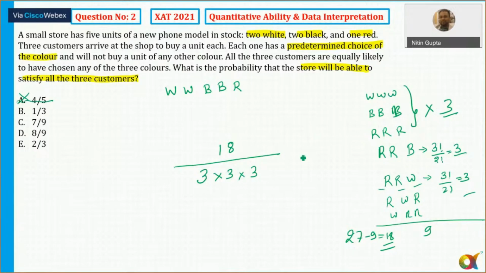But yes, what about the 18? So we have 18 upon 3 cube, that is 27. So 18 upon 27, and this comes out to be 2 by 3, since 9 twos are 18 and 9 threes are 27. So the correct answer in this case is option E, which is equal to 2/3. This was not a difficult question. This was an easy one.